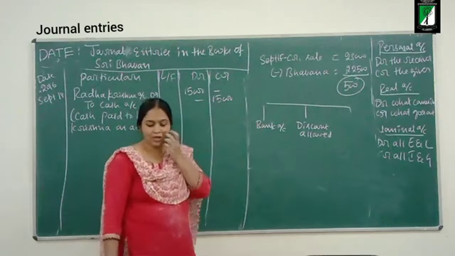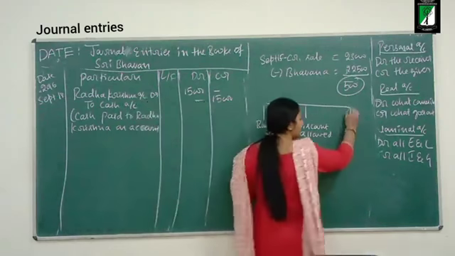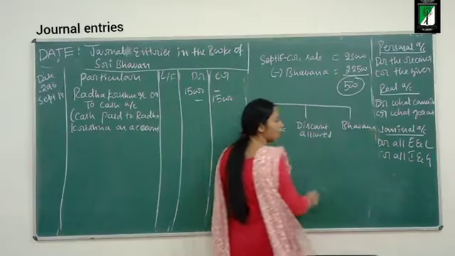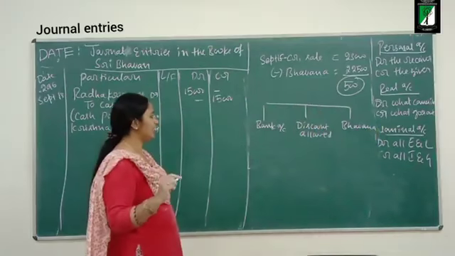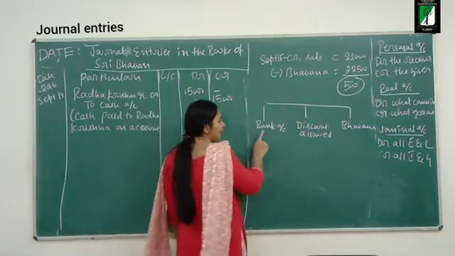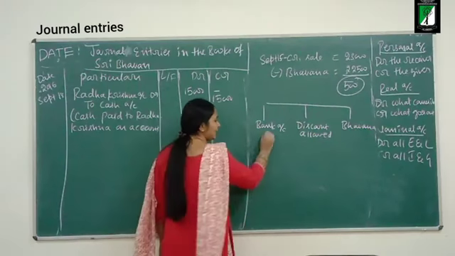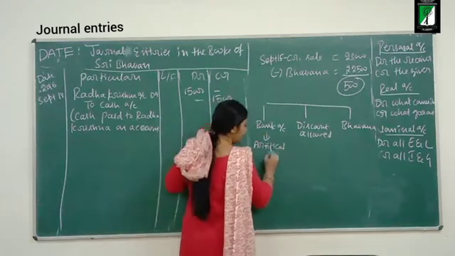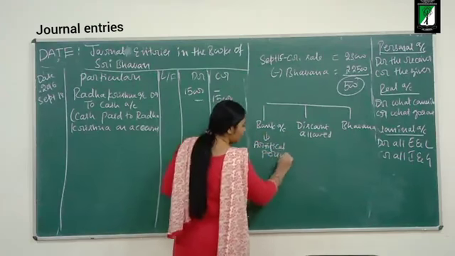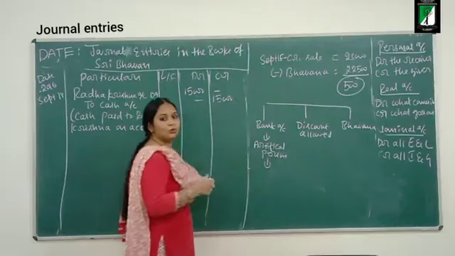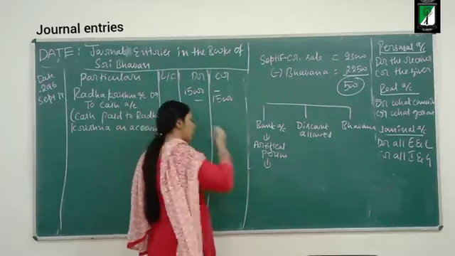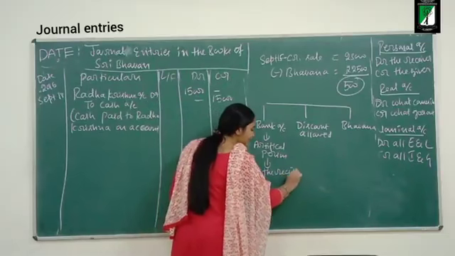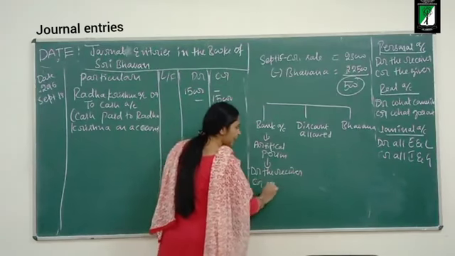Here 3 accounts are involved. Now who is the giver of the money? Bhavana. Three accounts are involved here. Okay, so bank. Bank is an artificial person. If it is an artificial person, which account rule? Personal account rule. What does the personal account say? Debit the receiver, credit the giver.